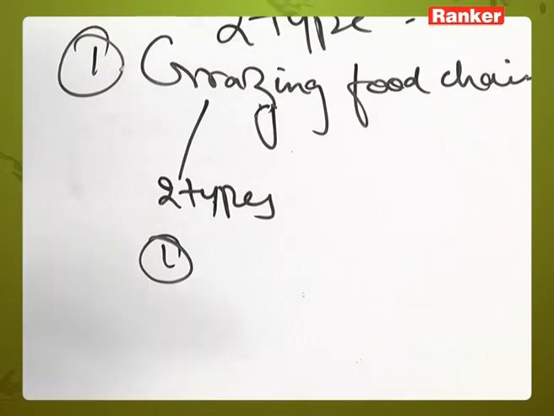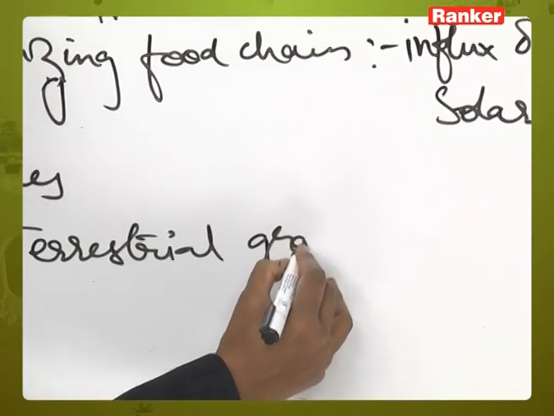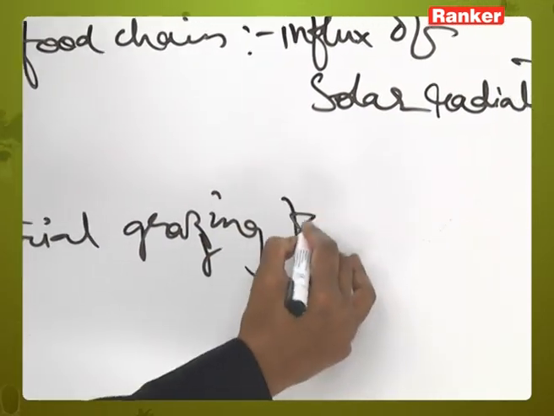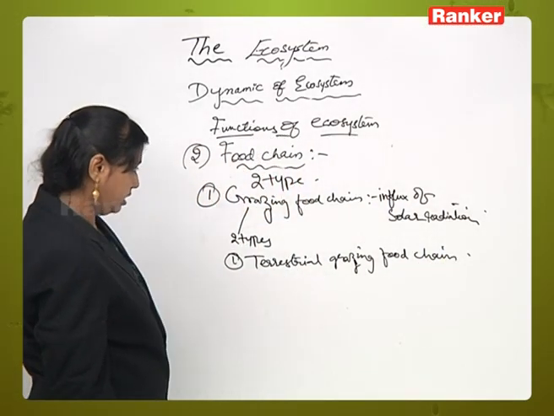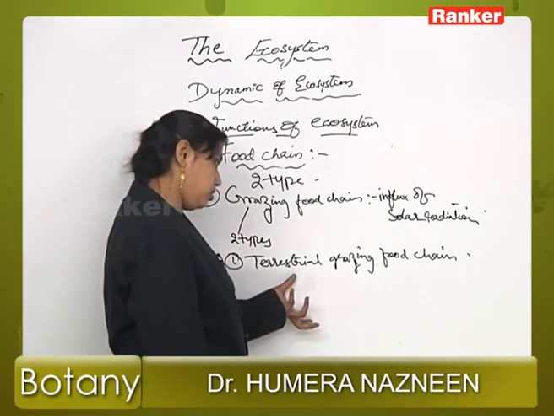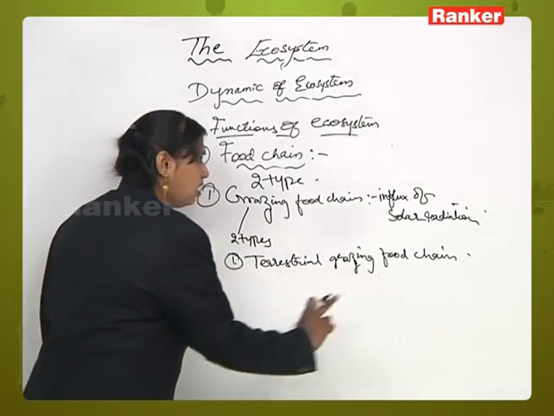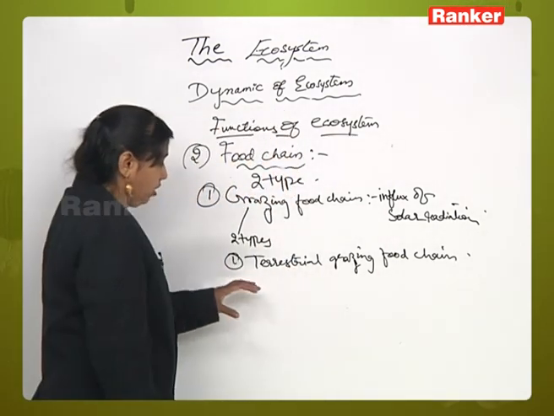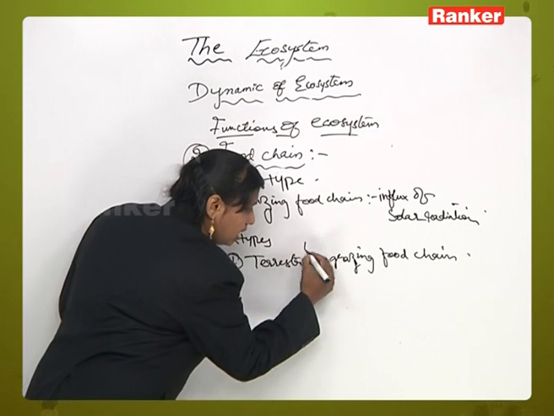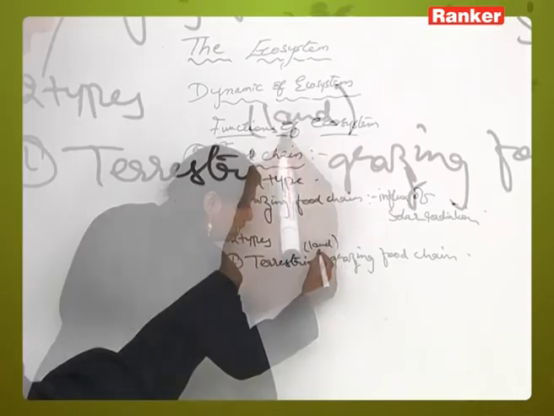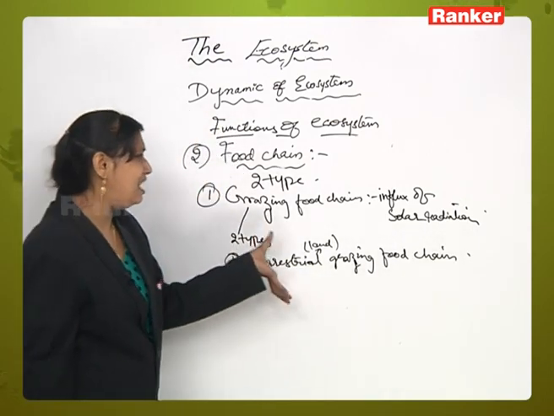First one will be the terrestrial grazing food chain, and another one will be the aquatic food chain. Now, first we will talk about the terrestrial grazing food chain. Here there are some examples I will write down, with which you can easily understand. Now, as the name itself indicates, if the grazing food chain is operating on the land, then it is called the terrestrial grazing food chain.